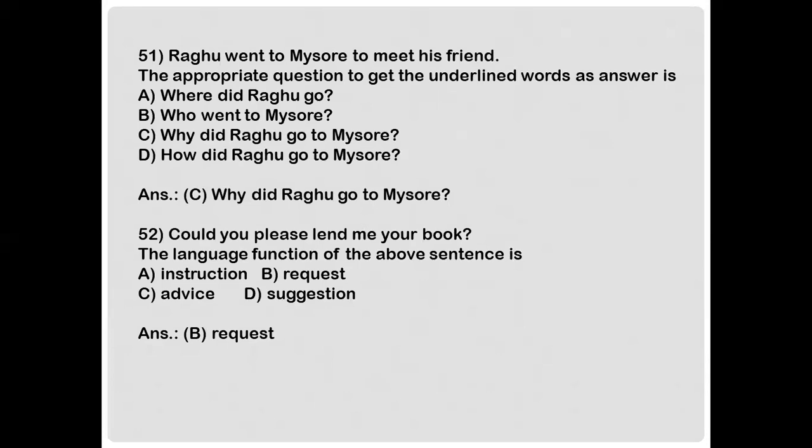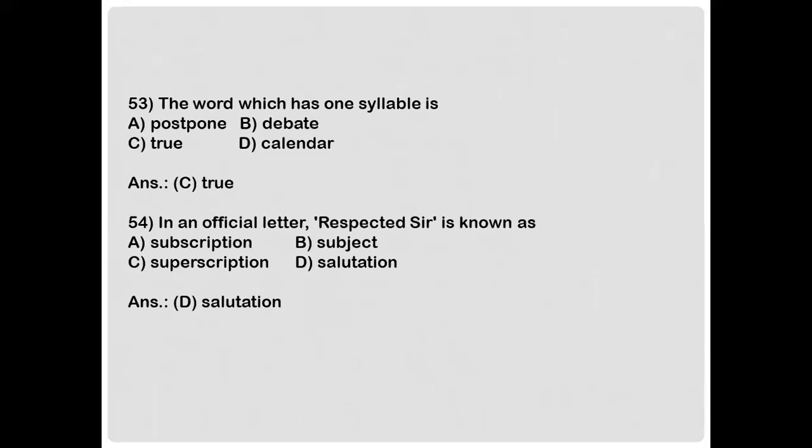Next. Could you please lend me your book? The language function of the above sentence is A. Instruction, B. Request, C. Advice, D. Suggestion. And the answer is option B. Request. Next. The word which has one syllable is A. Postpone, B. Debate, C. True, D. Calendar. And the answer is option C. True.